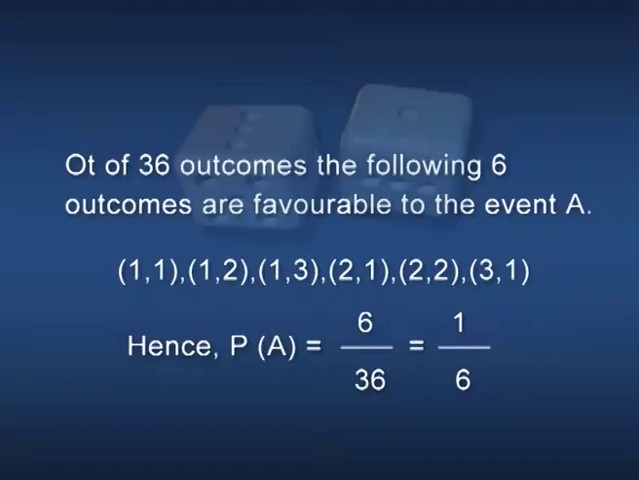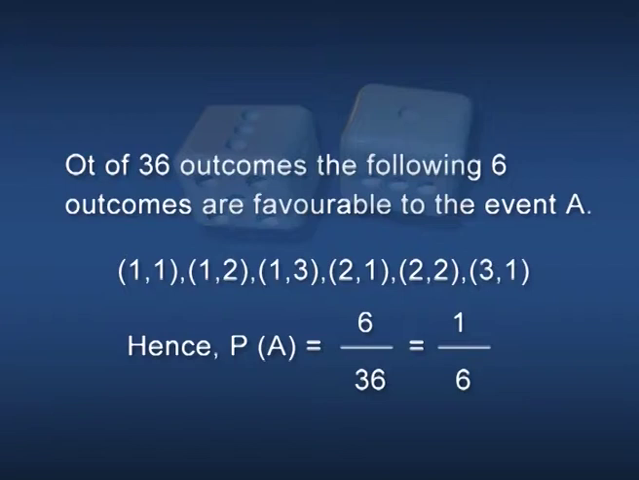Let A be the event that the sum of the numbers shown is less than 5. Out of the 36 outcomes, the following 6 outcomes are favorable to the event A. They are 1 1, 1 2, 1 3, 2 1, 2 2 and 3 1.